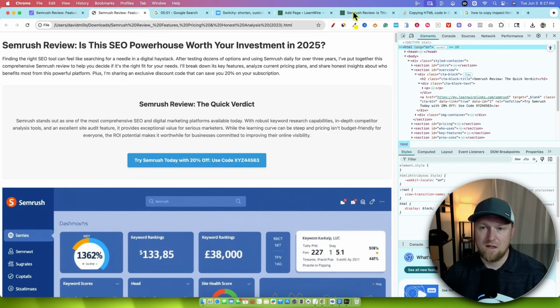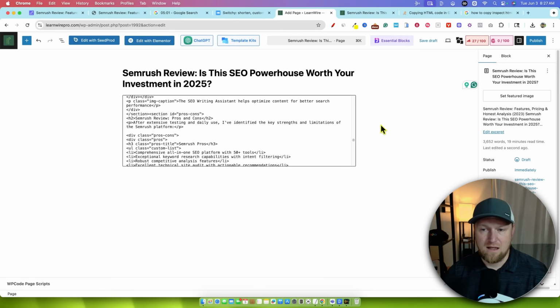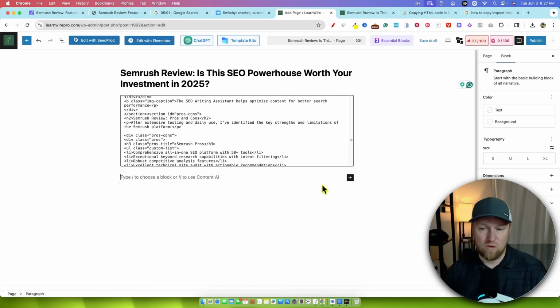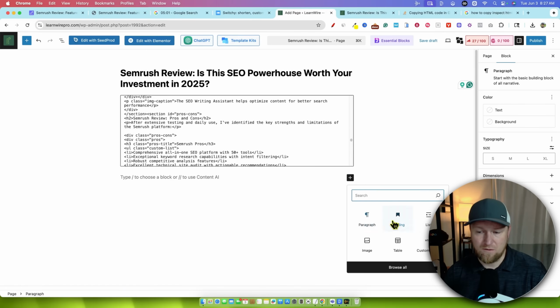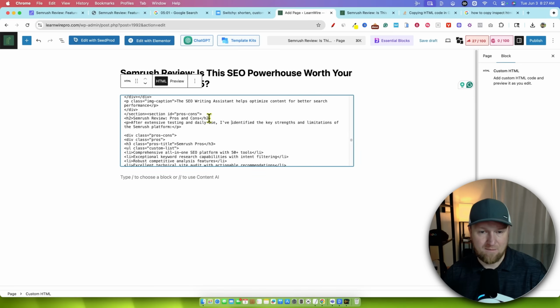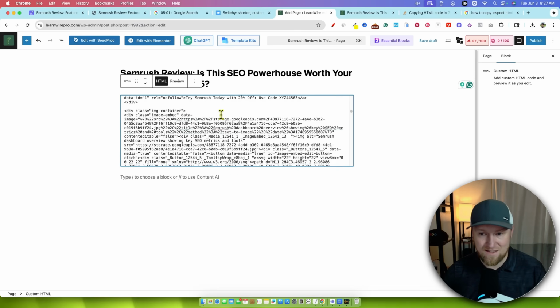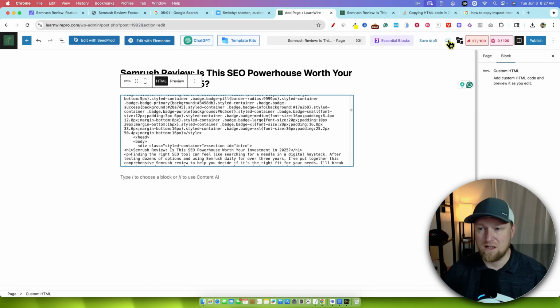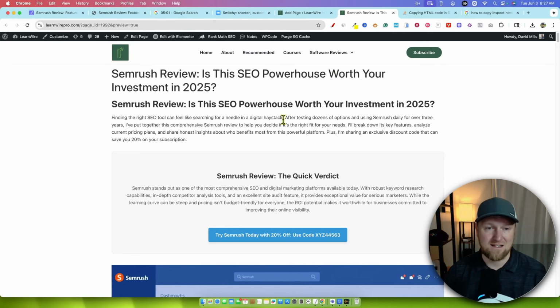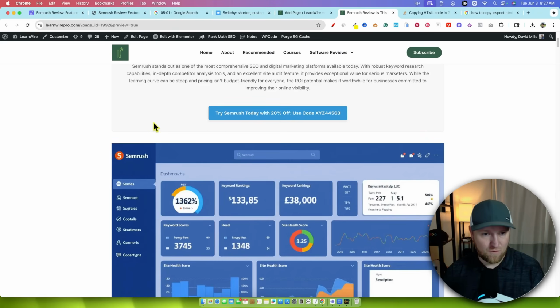Then I went into my website over here, and I added an HTML code block. So you just go over here to the plus and you find a custom HTML block. And then I pasted this. Look, we have all the HTML code. This is what you're looking for, the code itself. And I didn't save this or publish it. I just pushed preview in a new tab, and this is what it looks like. Obviously, you need to get rid of that right there. But then we have the full-fledged page.